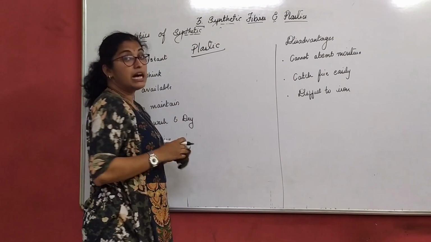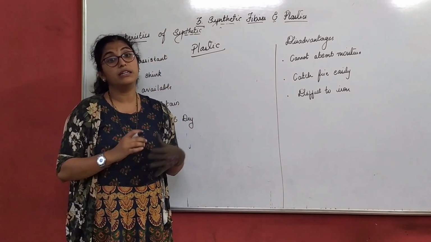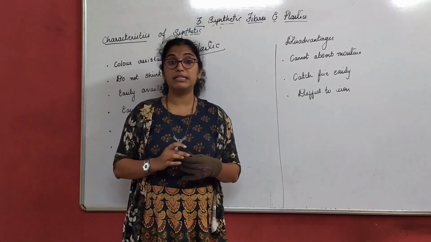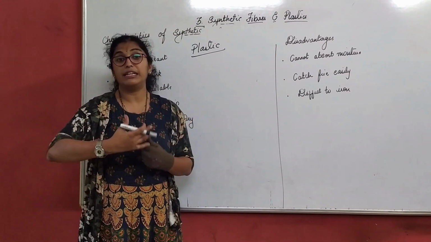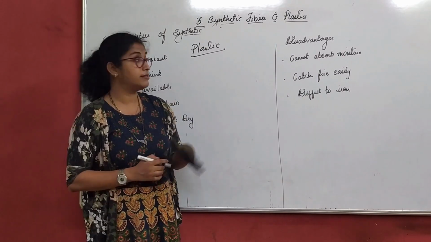So plastic is another synthetic fiber, what we can say, which is made up of different types of monomers. Now, why is plastic called a synthetic fiber? Because we can mold plastic, we can reshape the plastic in different forms by giving different colors.